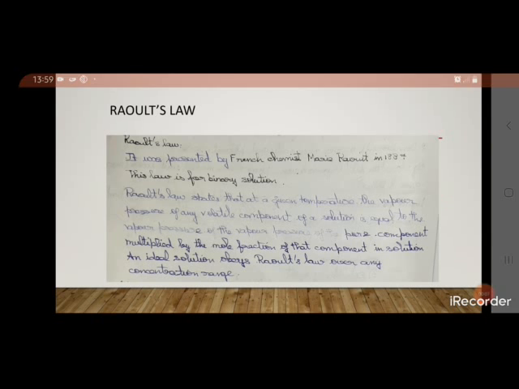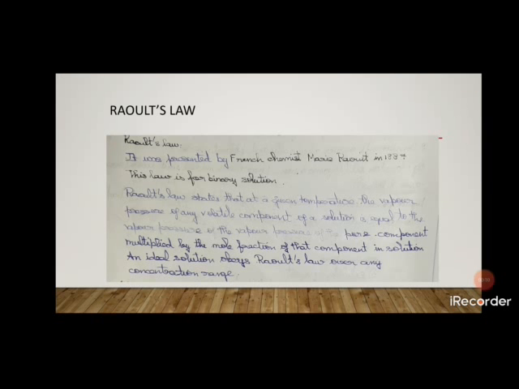Raoult's law was presented by the French chemist François-Marie Raoult in 1887. Raoult's law states that at a given temperature, the vapor pressure of any volatile component of a solution is equal to the vapor pressure of the pure component multiplied by the mole fraction of that component in solution. The ideal solution obeys Raoult's law over any concentration range.